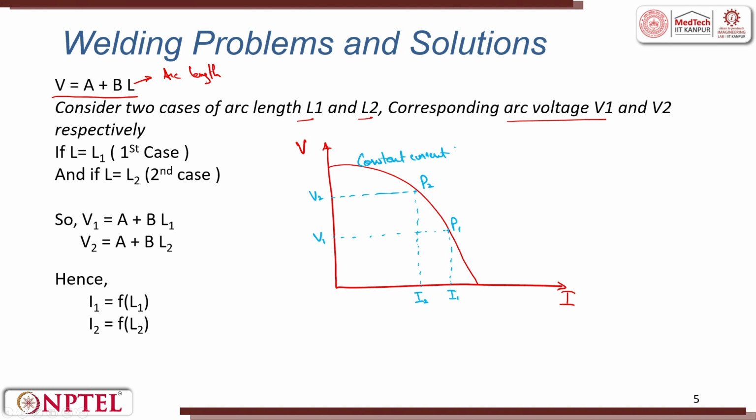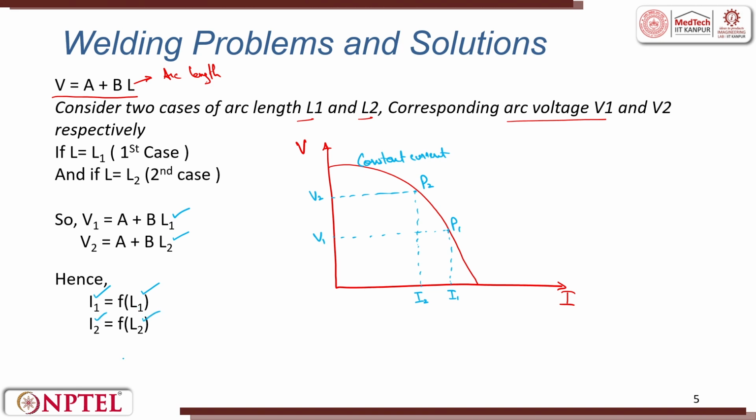Here V1 = A + B·L1, V2 = A + B·L2, and current is a function of the arc length, that is I1 is a function of L1 and I2 is a function of L2.